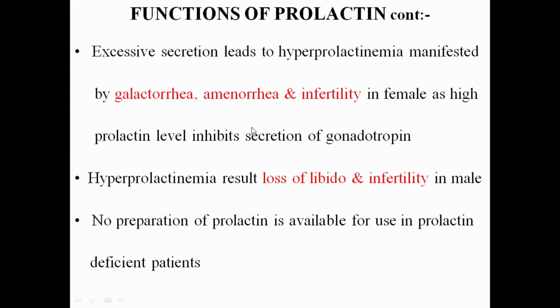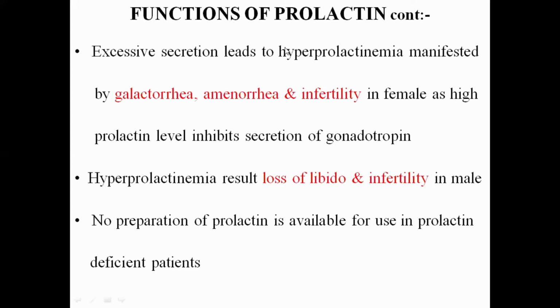Because they inhibit the secretion of the gonadotropin, that causes amenorrhea. Amenorrhea is the cessation of menstruation, which could be temporary or permanent. Cessation of menstruation is called amenorrhea, and infertility is failure to conceive. Failure to achieve pregnancy is called infertility.